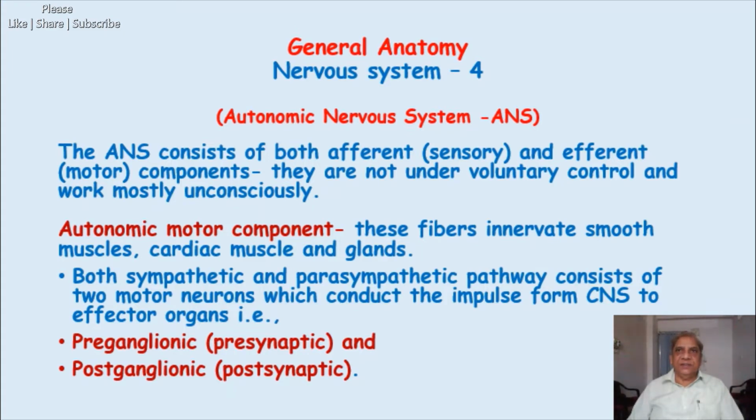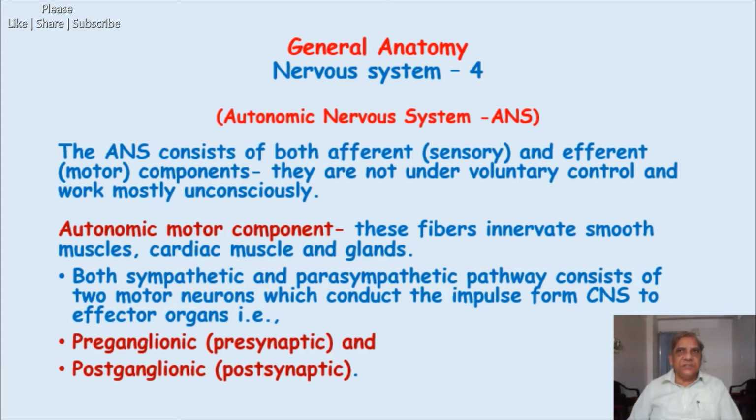Similarly, some of the cranial nerves also contain parasympathetic neurons, which are preganglionic neurons or first order neurons.